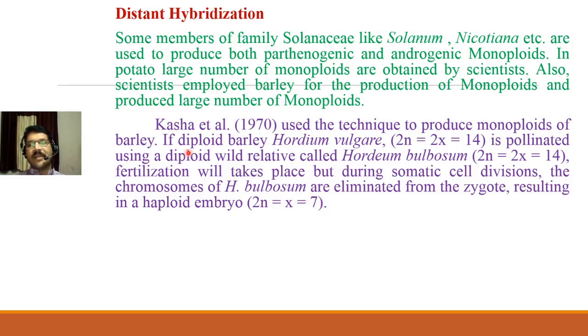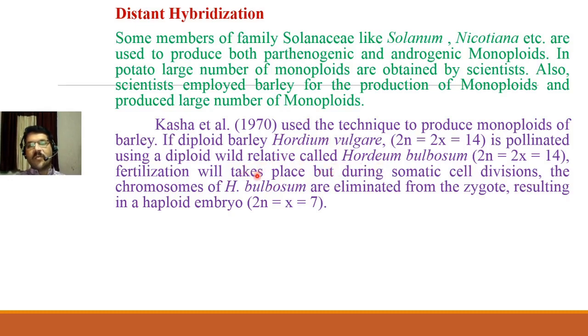In this way, Kasha et al. performed this experiment in 1970. Simply, they chose two species of Hordeum, Hordeum vulgare and Hordeum bulbosum. When they cross them, during fertilization what will happen?